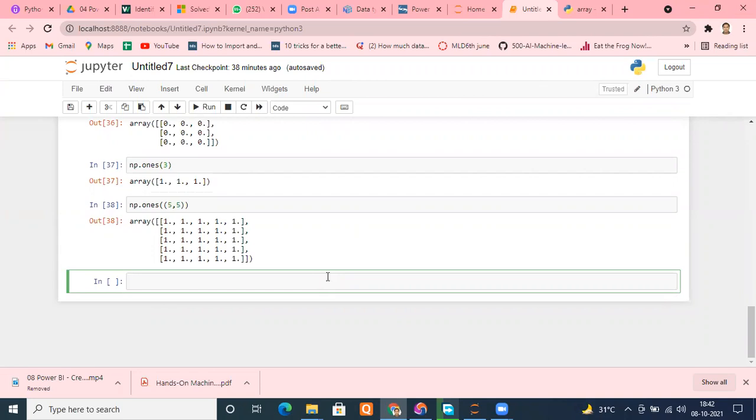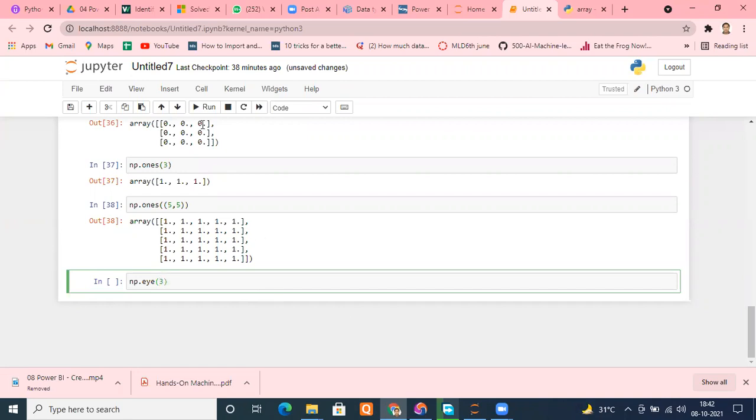Now you may come across how important that will be for mathematical purposes, when you want to find the inverse of a matrix or something like that. These things are going to be very important for you. For example, I'm typing np.eye, and here just specify the dimension of the matrix you want. For example, I need 3 cross 3.